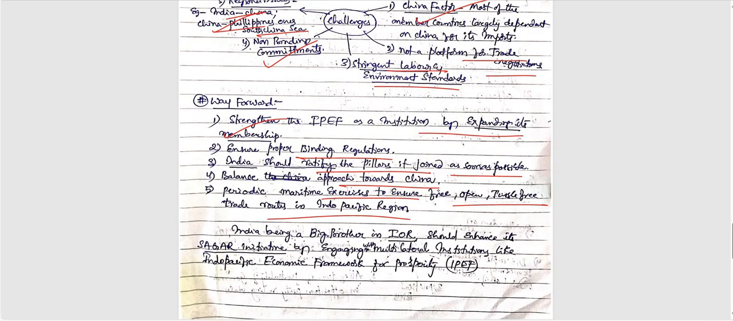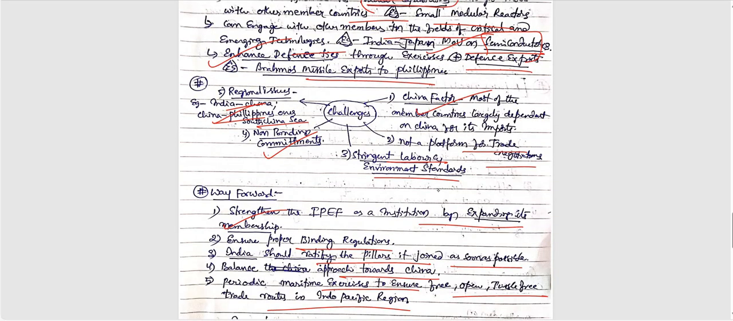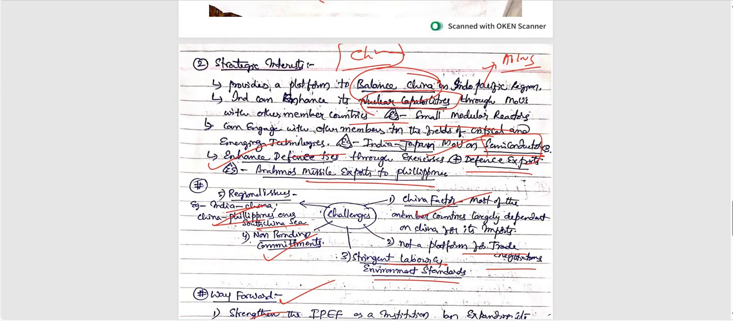Coming to the conclusion, India being a big brother in IOR should enhance its SAGAR initiative, very good, by engaging multilateral institutions like the Indo-Pacific Economic Framework for Prosperity, very good. So this futuristic connectivity is also good. In the conclusion part, you already included some important measures needed, suggestions in the way forward, and also some challenges, very good.